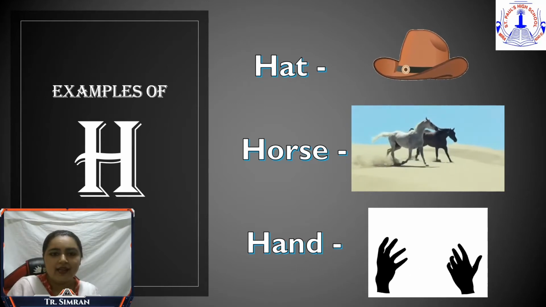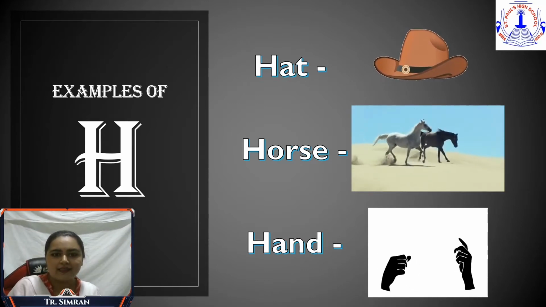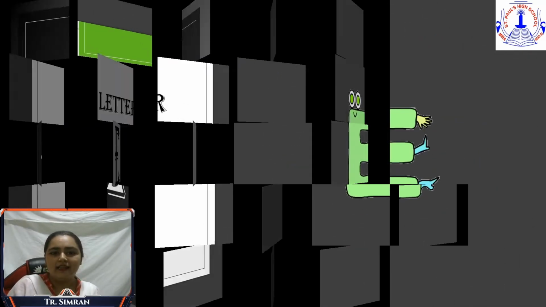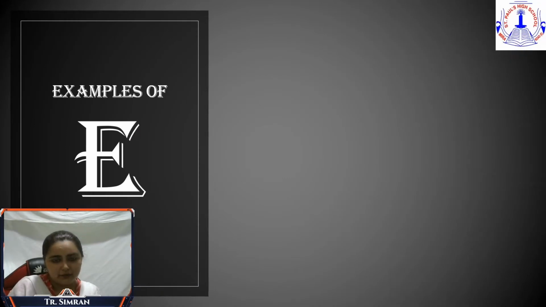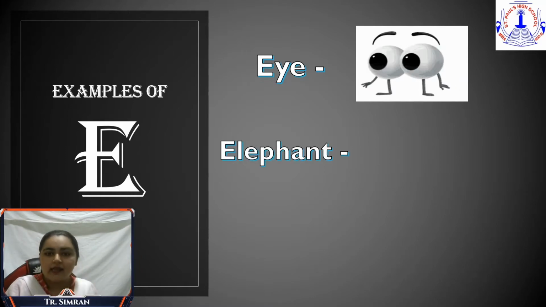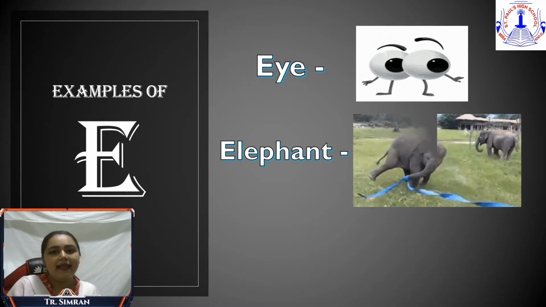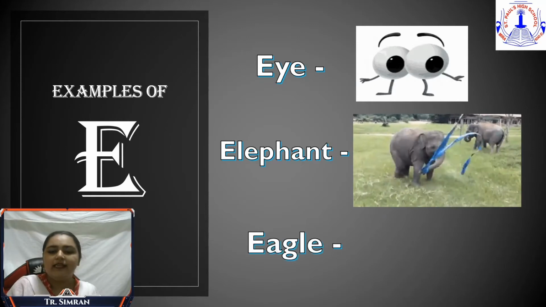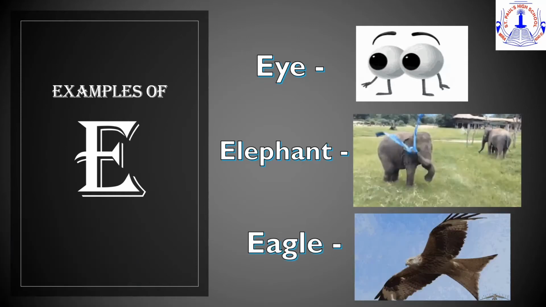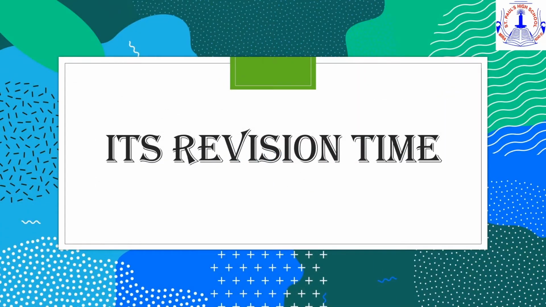Okay children, I hope you all are enjoying it. Now our next letter is letter E. Now here are a few examples of letter E. E for eyes. E for elephant. E for eagle. So children, we are done revising all 5 letters.